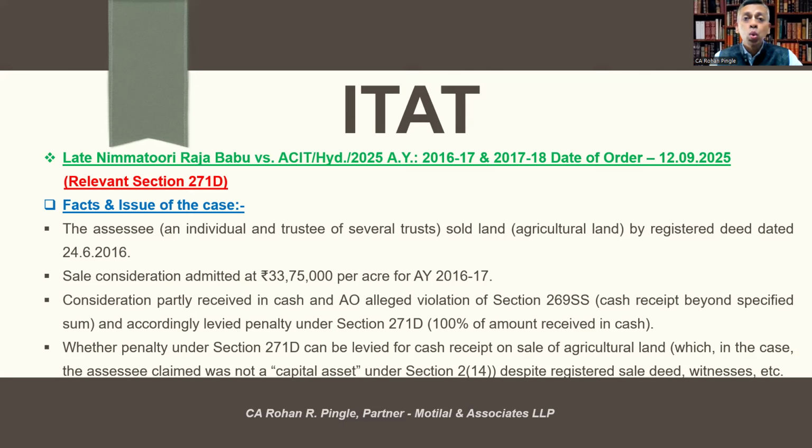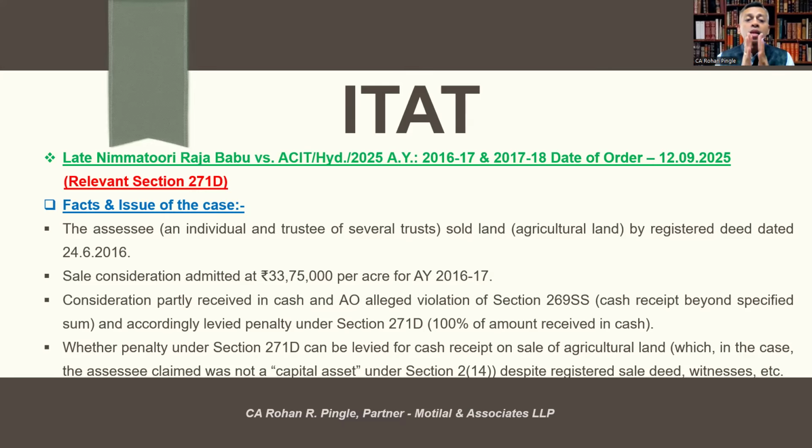The assessee sold agricultural land by registered deed dated 24th June 2016. Sale consideration admitted at approximately 33.75 lakh per acre for assessment year 2016-17. Consideration was partly received in cash, and the Assessing Officer alleged violation of section 269SS, that is cash received beyond the specified sum, and accordingly levied penalty under section 271D, that is 100% of the amount received in cash.